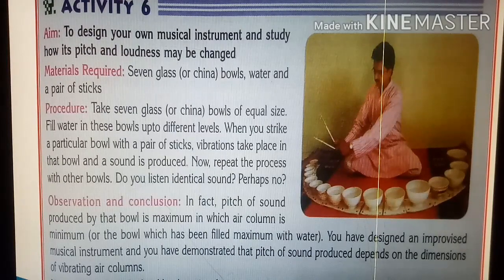Why? Because the pitch of sound produced by the bowl is maximum in which the air column is minimum, that is, the bowl which has been filled maximum with water. The bowl with the most water will have the smallest air column. And as we discussed before, pitch will be maximum if the air column is minimum. So you have designed an improvised musical instrument and demonstrated that the pitch of sound produced depends on the dimensions of the vibrating air column.